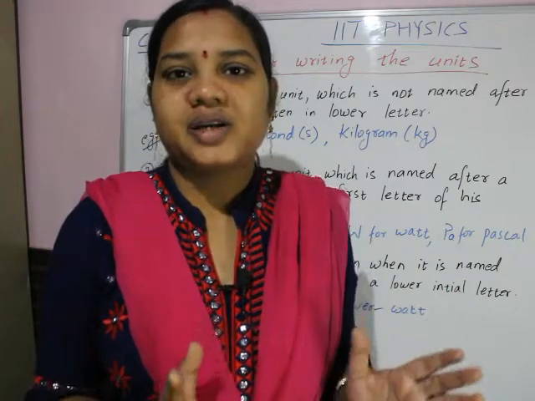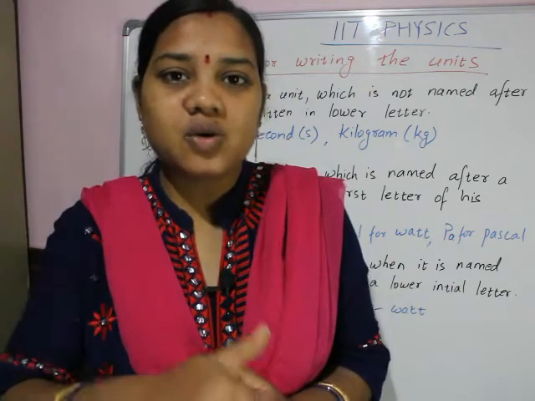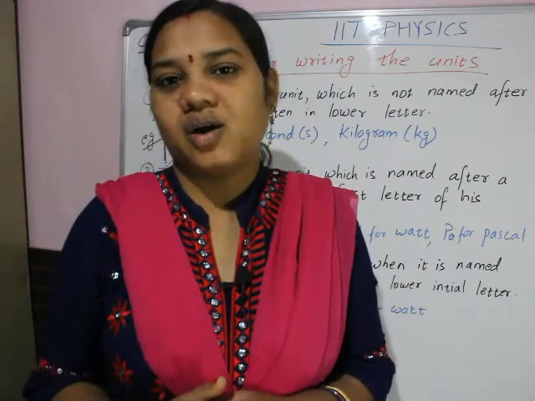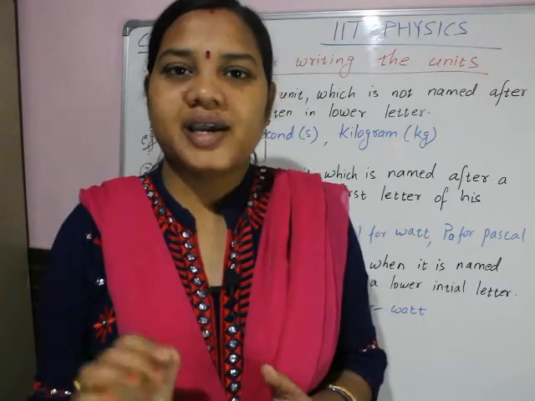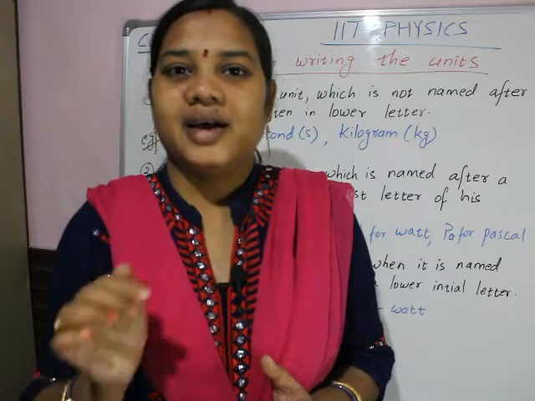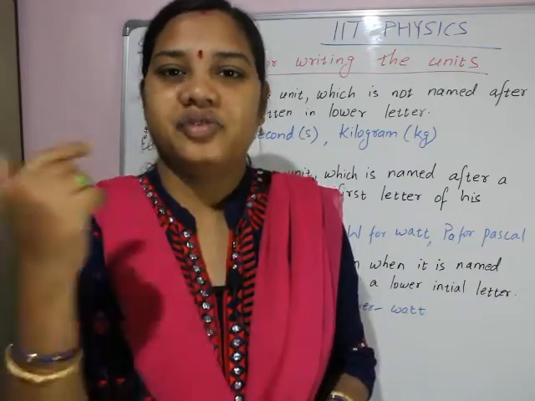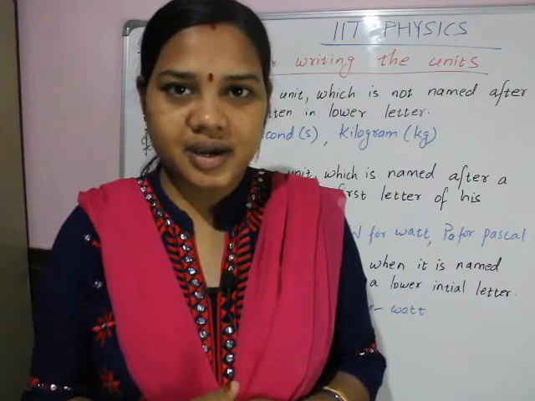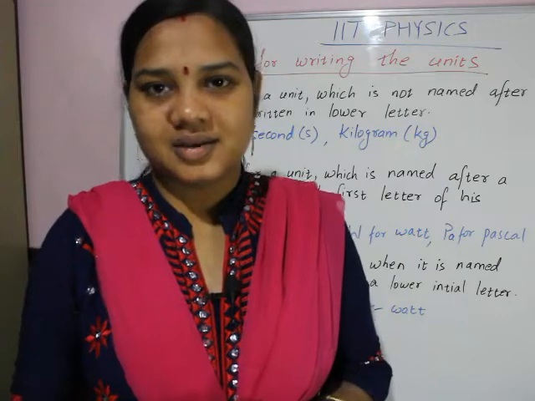Fundamental quantities are independent; derived quantities are dependent on them. When we simplify a derived quantity, at last we will get the fundamental quantities, because they are derived from fundamental quantities. That's what we did in the last class.